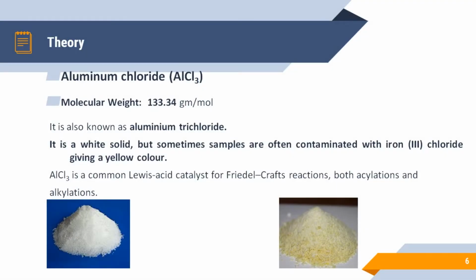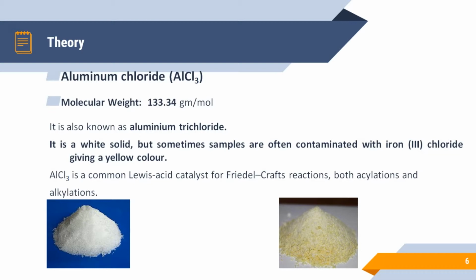Next is aluminium chloride, that is AlCl3. Its molecular weight is 133.34 gram per mole. It is also known as aluminium trichloride. As you can see, there are three chlorine atoms bound to aluminium, so it is known as aluminium trichloride.